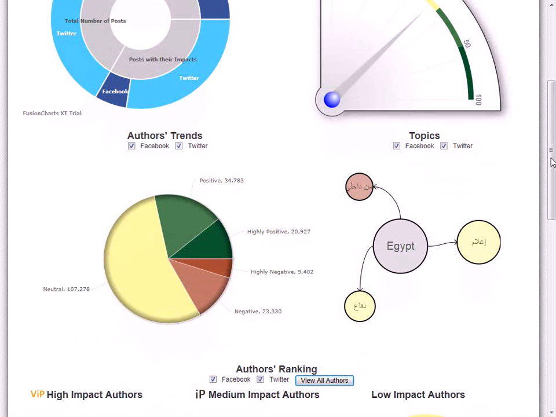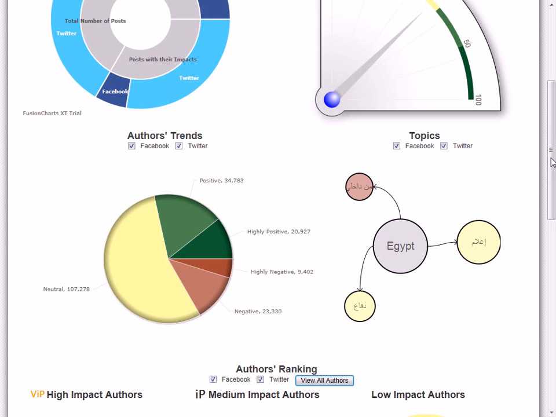The authors trends chart shows the distribution of authors over sentiments based on the trends given the posts we crawled. For each author, we check the historical posts of this author and whether it tends to be towards a positive trend sentiment or a negative trend sentiment or whatever. And then we reveal the final trend of this author in this chart.